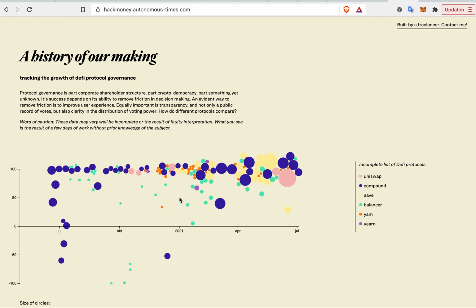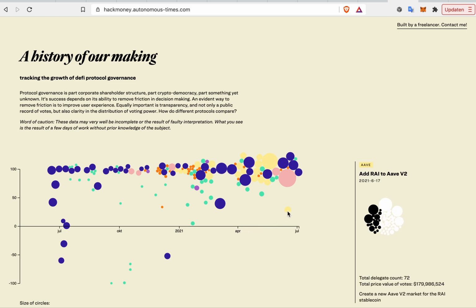The circles on the timeline are proposals, and the colors of the circles represent the various protocols. Obviously, many important protocols are missing. My apologies. The next question is whether we can single out interesting proposals, for example, proposals where people's opinions differed. So at the top you'll see proposals that were met with 100% approval, and at the bottom with 100% rejection. So the ones in the middle are proposals where people's opinions differed.